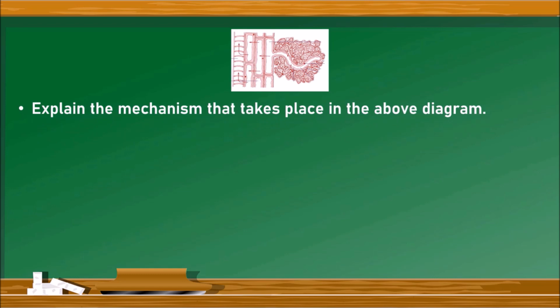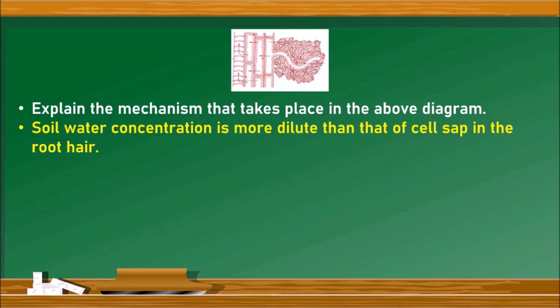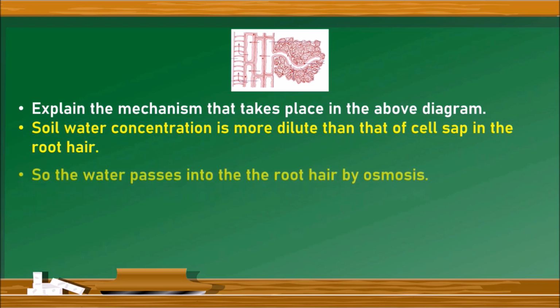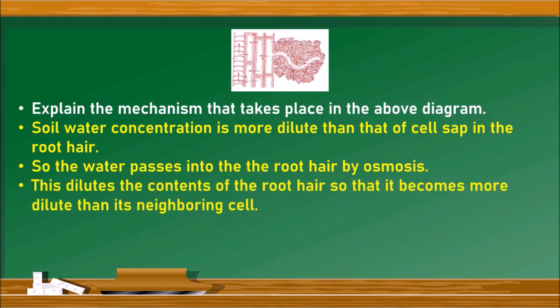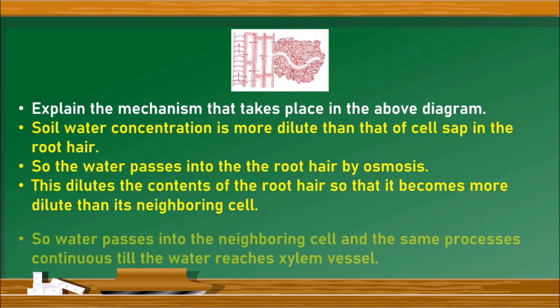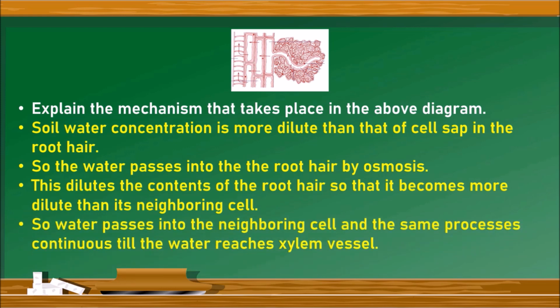Next question, explain the mechanism that takes place in the above diagram. This carries 2 marks. Soil water is more dilute than the cell sap in the root hair. So the water passes into the root hair by the process of osmosis. This dilutes the contents of the root hair so that it becomes more dilute than its neighboring cells. Then the water passes into the neighboring cells by the same process, and the same process continues till the water reaches the xylem vessel. Due to the continuous absorption of water into the xylem vessel, a water column is formed which exerts a lot of pressure upwards. This is called root pressure.